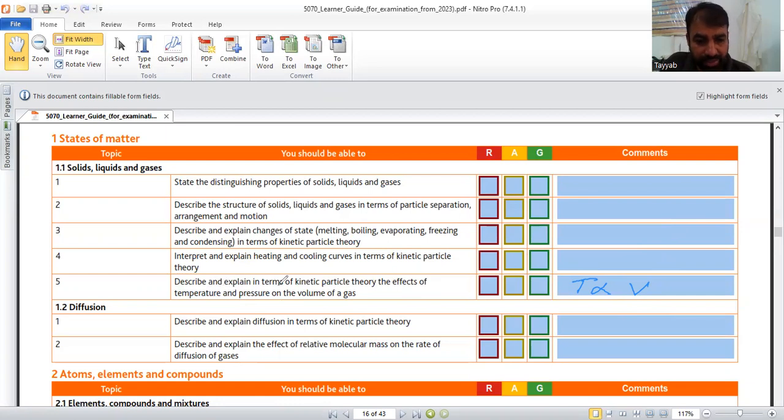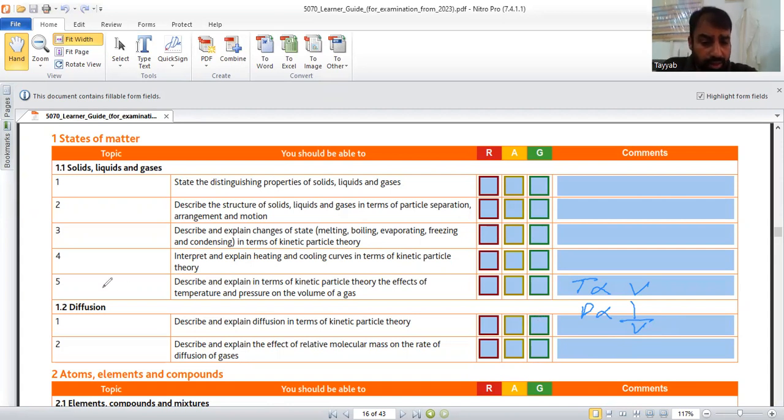Again, the effect of temperature and pressure on the volume of gas. If temperature is constant and pressure increases, this is inversely proportional. Remember, this is inversely proportional: P is proportional to 1 over V. If we increase pressure, volume will decrease. You are very much clear about this. You also did this in physics as well.